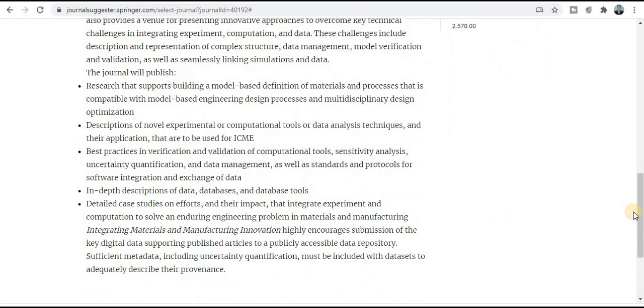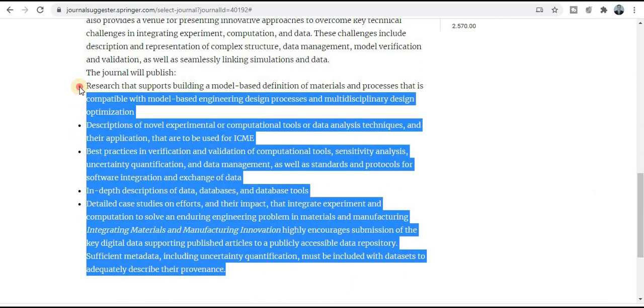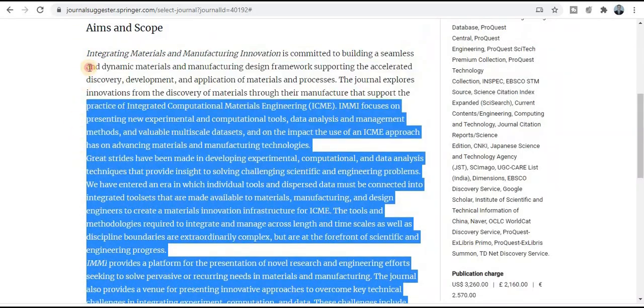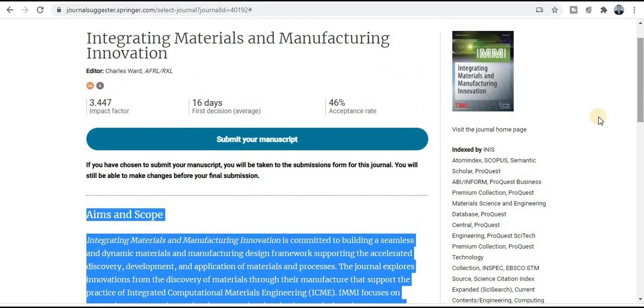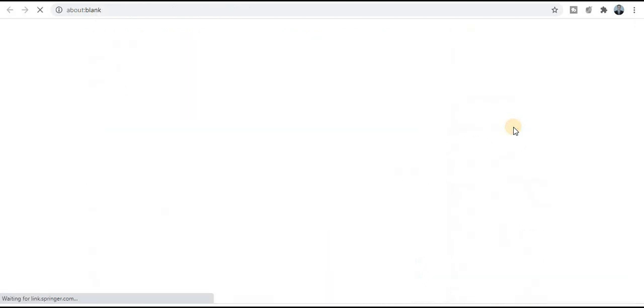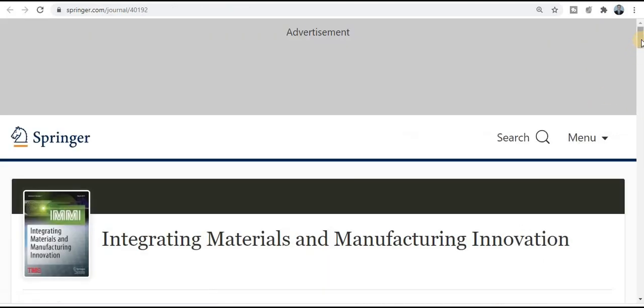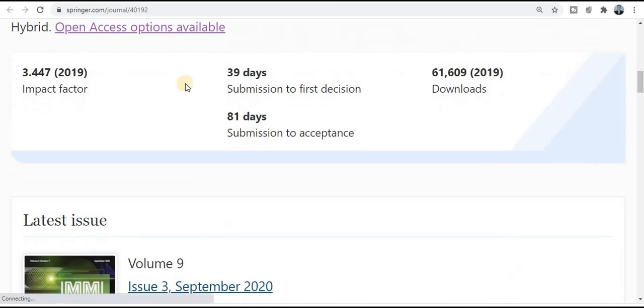So you will have the topics and title, aim and scope, what types of topics and titles are covered by this journal. You can have the information in this particular section, aim and scope. If you want to know more in detail, just explore this section, visit the journal homepage. So you will have the detailed information. Just click on this section and it will redirect to the journal homepage. Here you will get the notification and all the details.